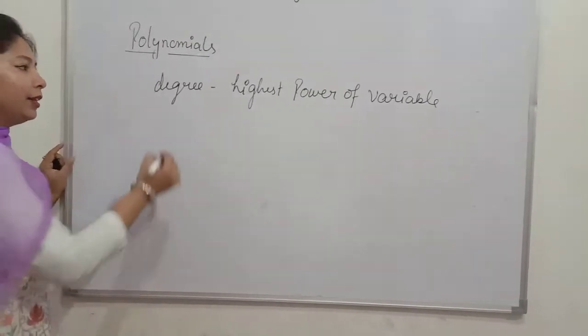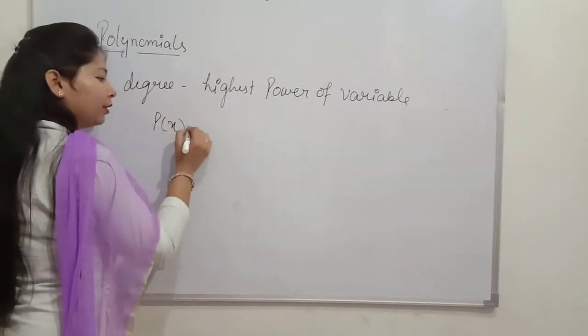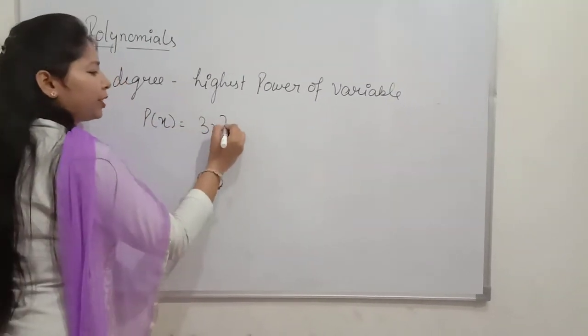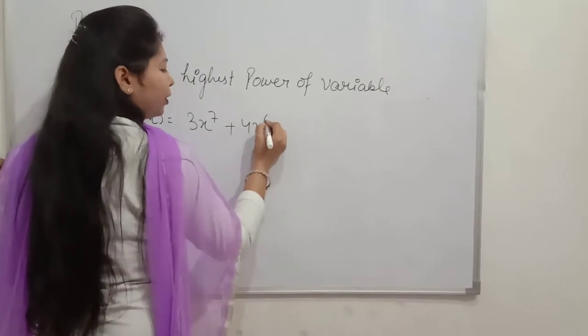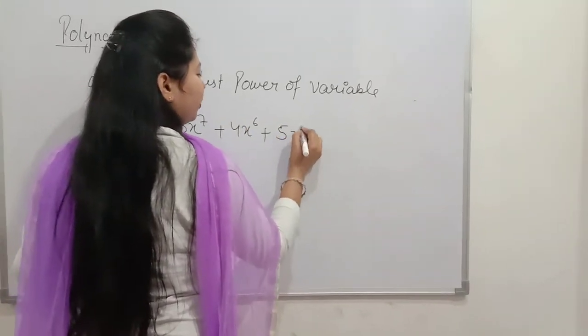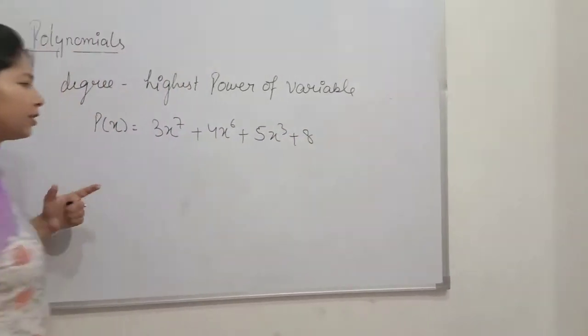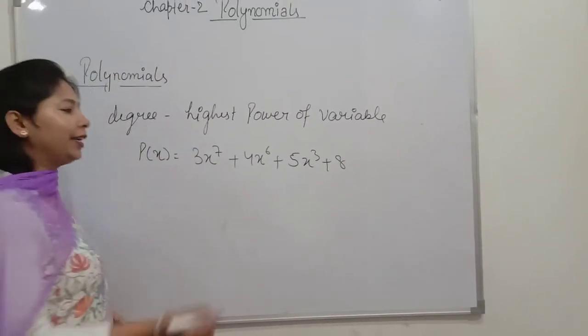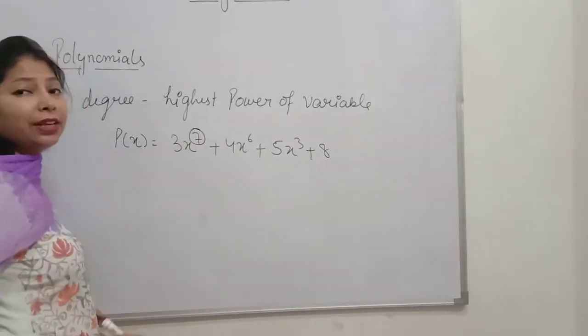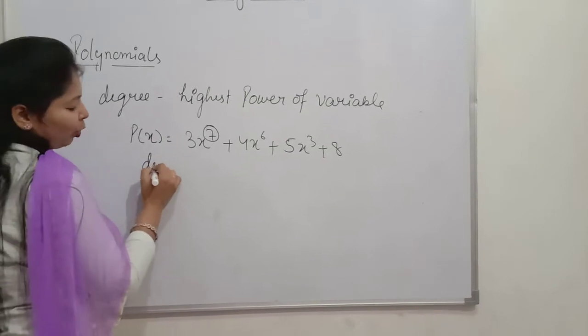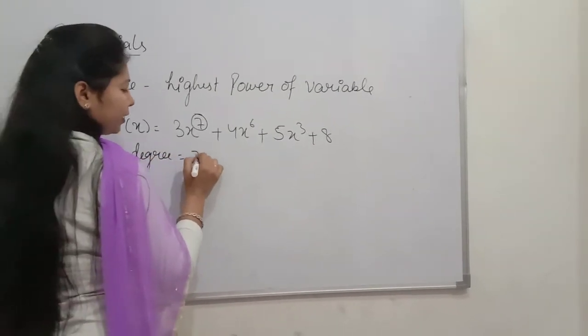For example, I write a polynomial 3x to the power 7 plus 4x to the power 6 plus 5x to the power 3 plus 8. This is a polynomial. So what is the highest power? Here the highest power is 7. So the degree of this polynomial is 7.